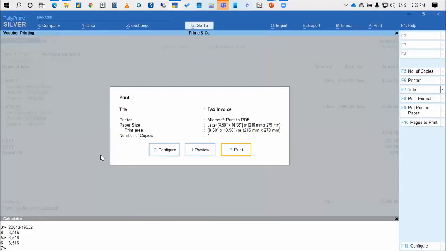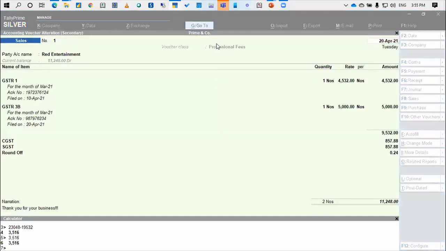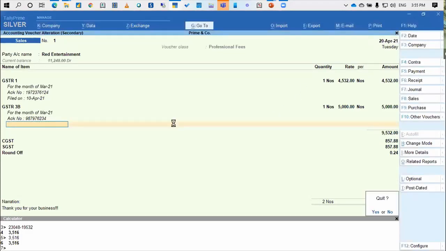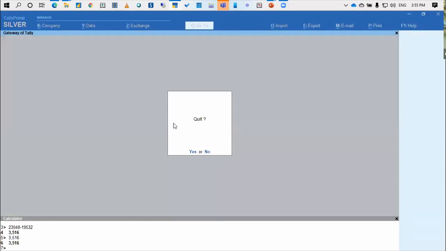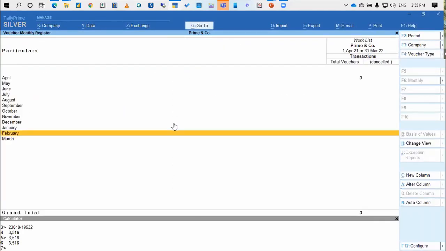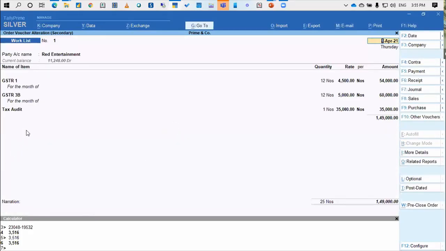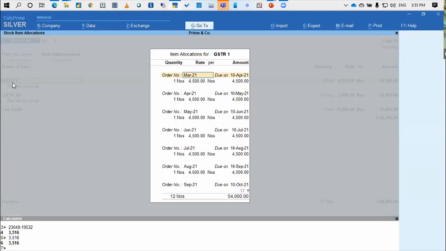Prasad is asking how to change rate of a service in between the year. Let's say the GSTR1 rate changed from January. Interesting question. So let me just again go to that work list. Now, if the rate is changing in between from January, if I go here and put the rate, it will change in all and I will not be able to change at a later part of it.